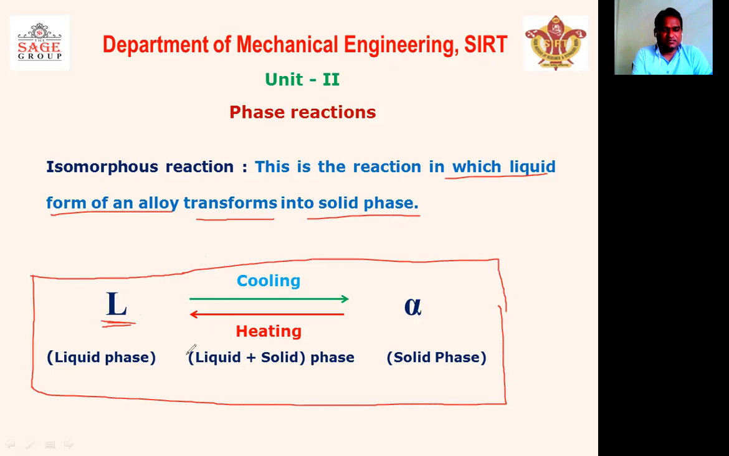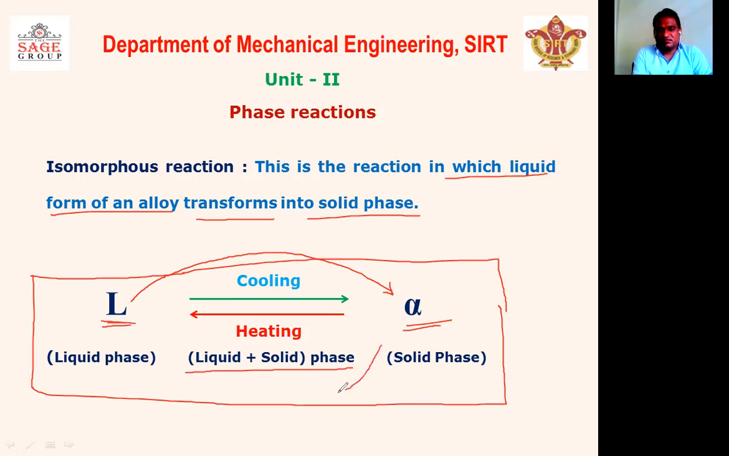the solidification process will start. It means the cooling process is going on. So during the cooling process, by this reaction, the liquid phase transforms directly into the solid phase that is known as alpha. It transforms from the liquid phase directly to alpha solid. In between liquid and solid, there is an intermediate phase, that is the liquid plus solid phase. So this reaction is known as the isomorphous reaction.